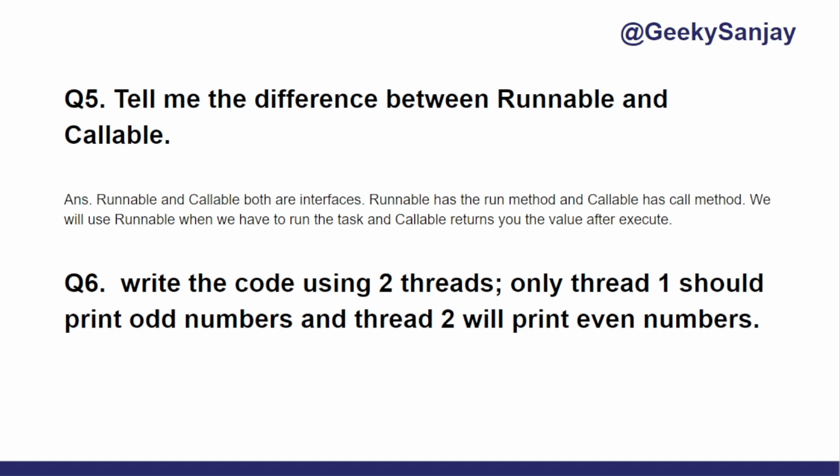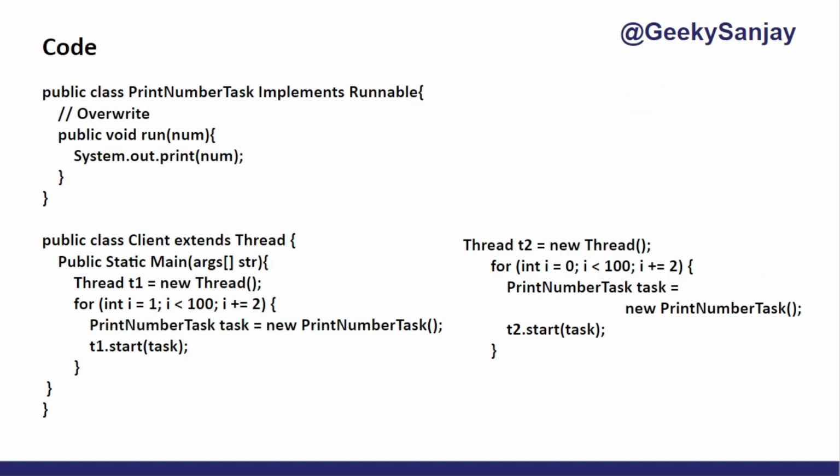But question 6: he asked me to write code using 2 threads. Thread 1 should print odd numbers and thread 2 will print even numbers. Okay. So I have written this code here. Public class PrintNumberTask implements Runnable. And then I wrote override, and if you can see, I made typing mistakes everywhere.